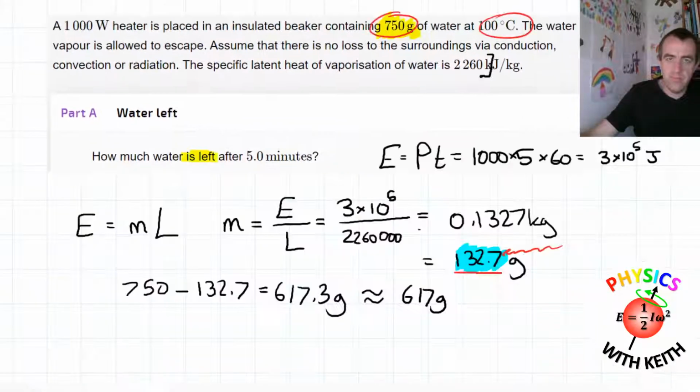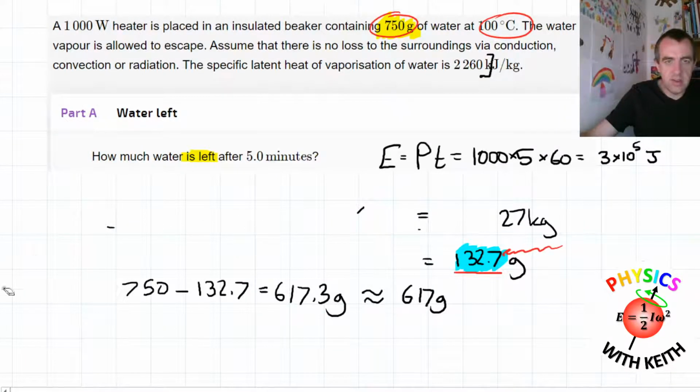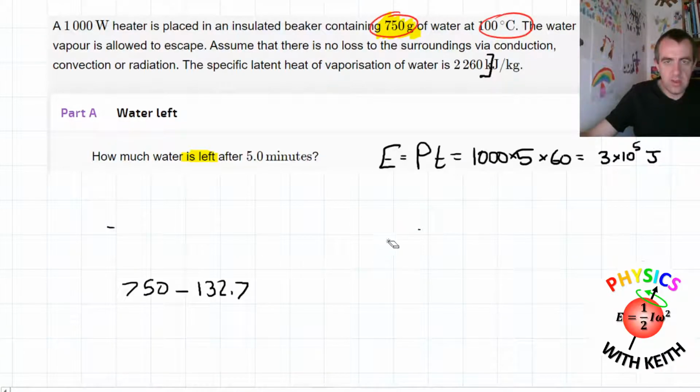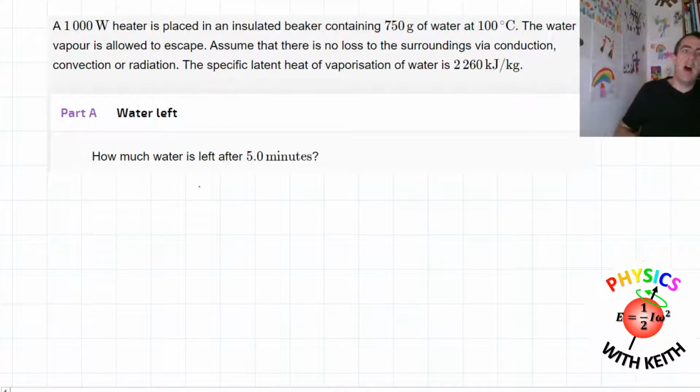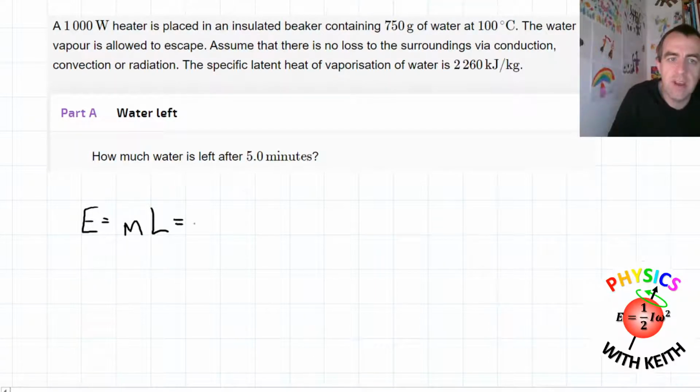Okay, so I'm just going to erase all this so I can start again with what I need. Let's get rid of all that, and let's get rid of all this. Right, so now we've got the data we need. We now want half of the water to evaporate. So we're going to have to work in reverse. We want to know how much energy has to be transferred to evaporate half of that. So half of that is 300 and, oh hang on, it's 750. Yeah, 375 grams.